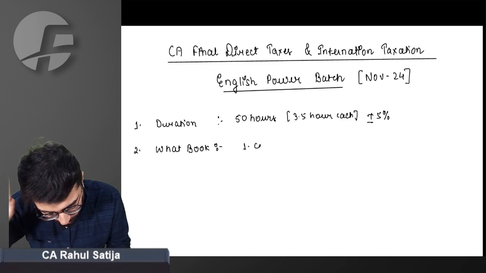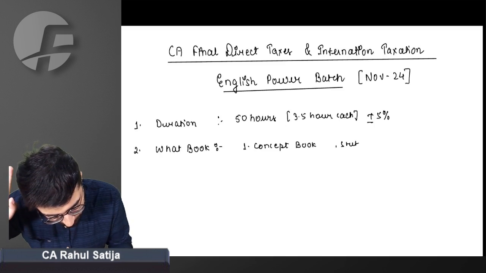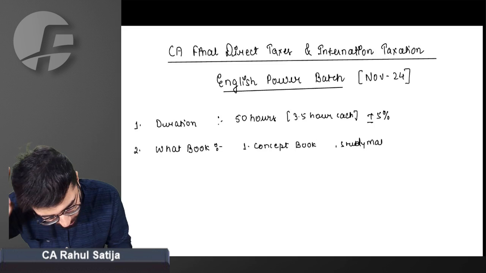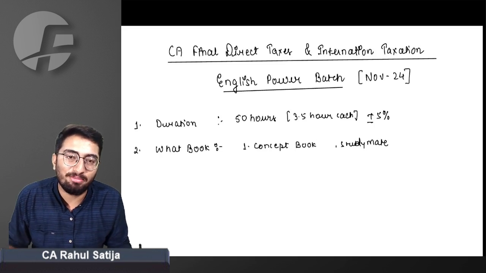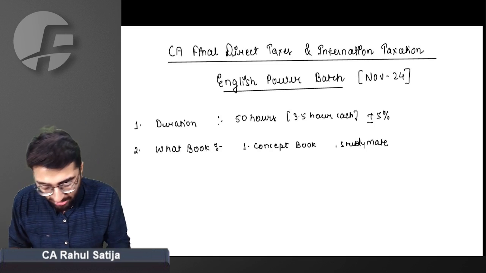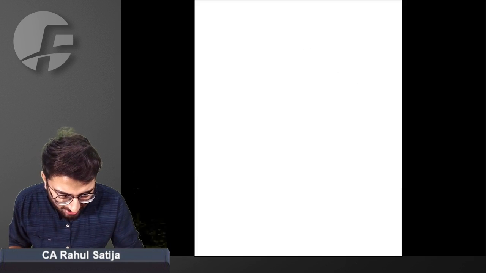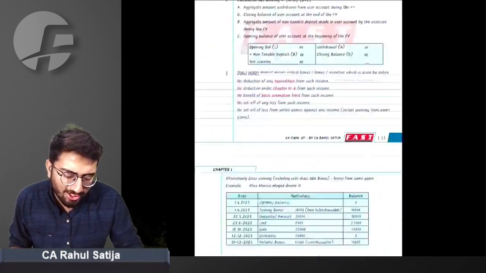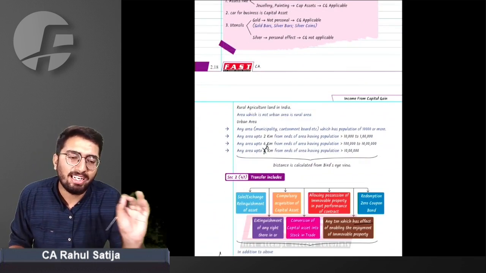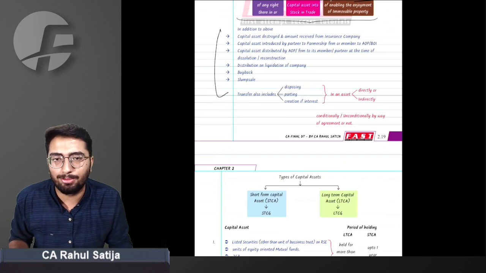First one is the concept book. The world says it is a concept book, but I call it your study mate. I know you are very alone in your journey. You require a partner for your studies, and who else can be a better partner than your book? Therefore, I have crafted this beautiful book of just 300 pages, where every concept has been covered in fine detail. Every word has been thoughtfully written and beautifully given in this book.